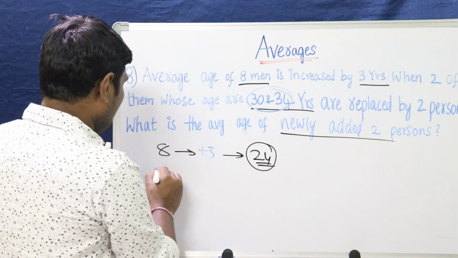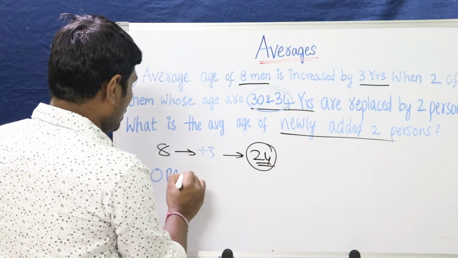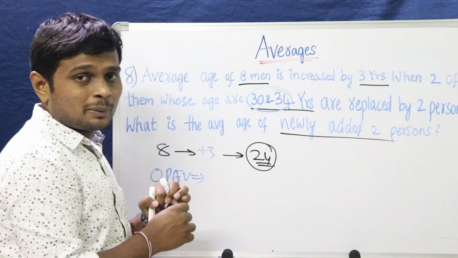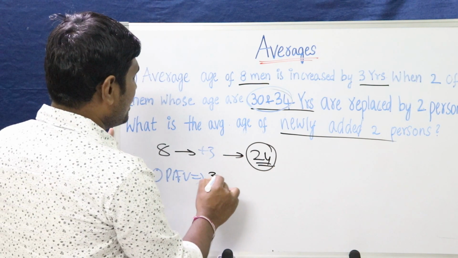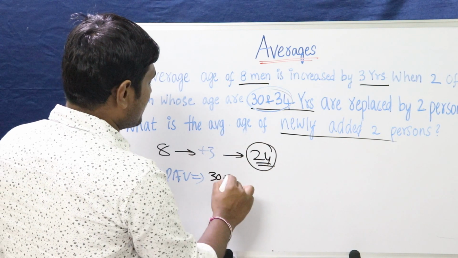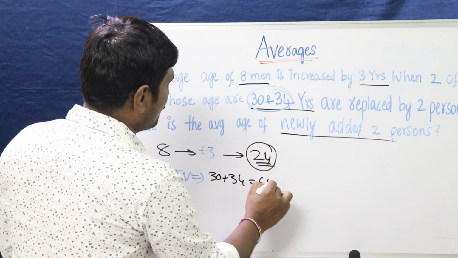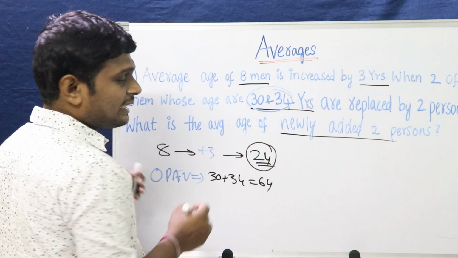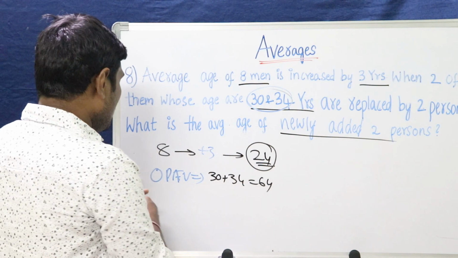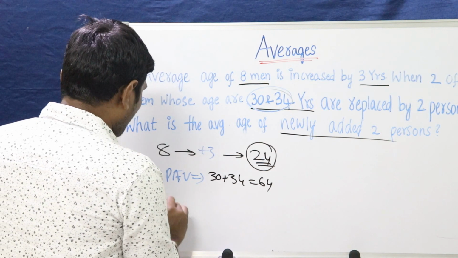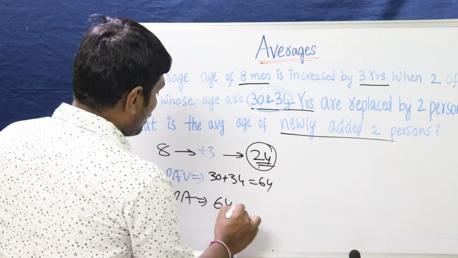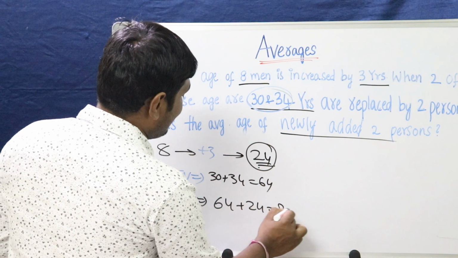So the old persons' total value we know, right? How can we find out the old persons' total value? We know the ages of 2 persons, 30 plus 34, that is 64. Newly added persons' age is increased by 24. So newly added persons' age is 64 plus 24, that is 88.